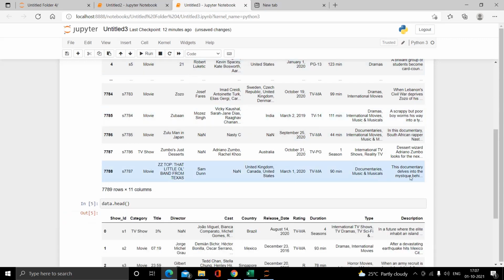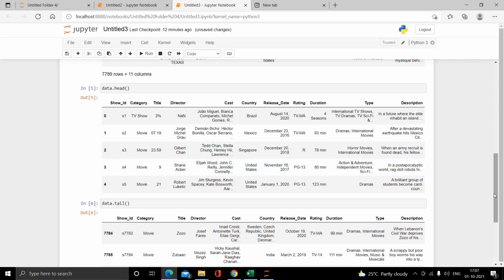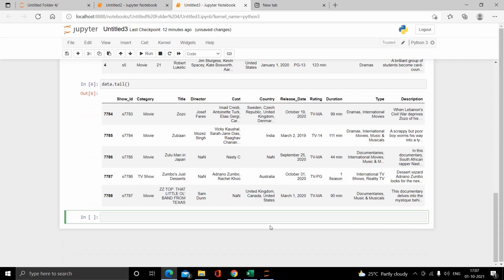After running this command, you can see the top 5 records from our Netflix dataset. Similarly, we can see the bottom 5 records also. For that, the command will be data dot tail. Yeah, as I said earlier, here we can see the bottom 5 records from our Netflix dataset.